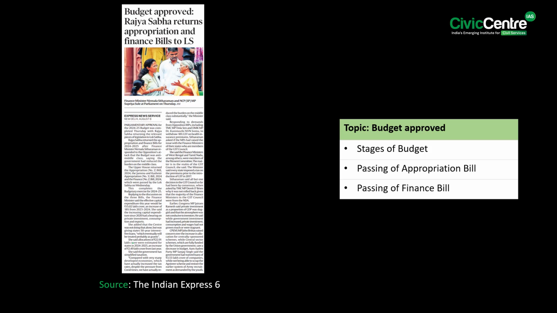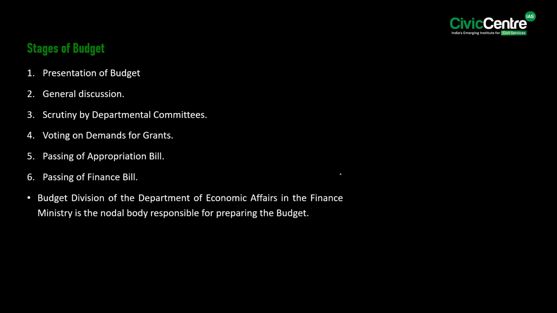The next article talks about the budget being approved. The Rajya Sabha returns the appropriation and the finance bills to Lok Sabha. In this context, let us talk about the passage of appropriation bill and finance bills. See, in Parliament, the budget goes through 6 stages. Firstly, the presentation of budget. Secondly, the general discussion. Thirdly, the scrutiny by the departmental committees.